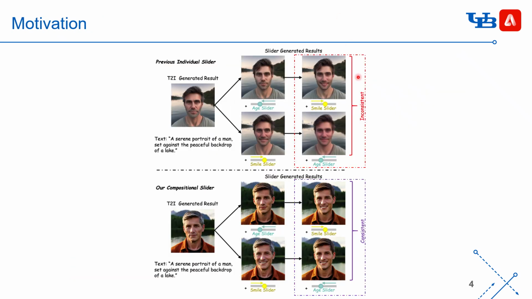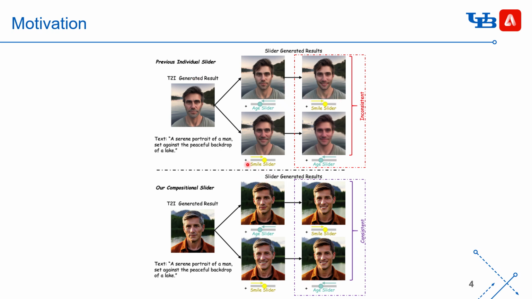Here we illustrate the problem with prior individual sliders. When we apply the same slider value, the intensity of the smile actually changes depending on the age value. For example, if we apply the age slider before the smile slider, the prior individual slider will give you an open mouth man.